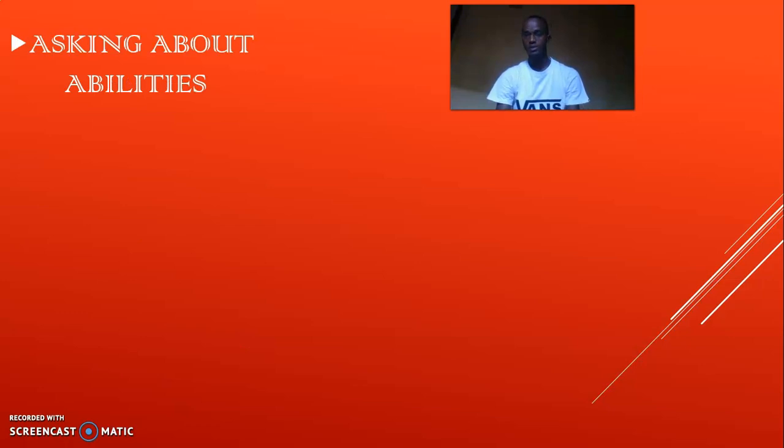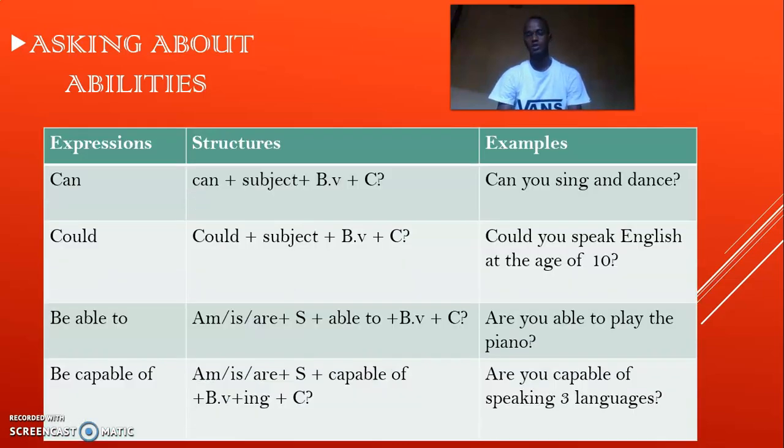Asking about abilities. Many times or at certain moments, you would have to ask about what somebody can or cannot do. Or somebody might ask you what you can or what you can't do. So it is not only good to know how to ask, but also how to express when somebody asks you. Asking about this kind of abilities, we use these expressions, for instance: can, could, be able to, and be capable of.